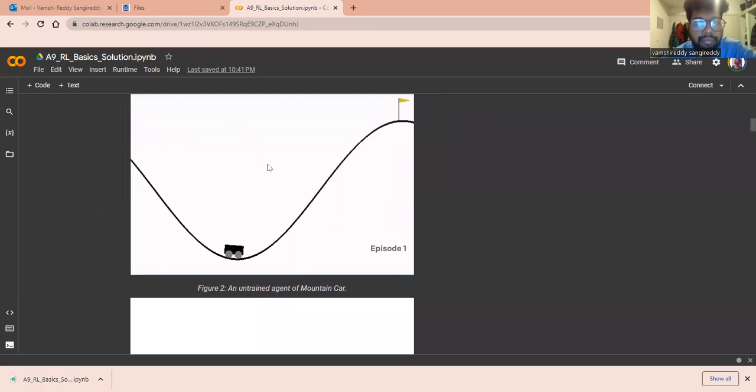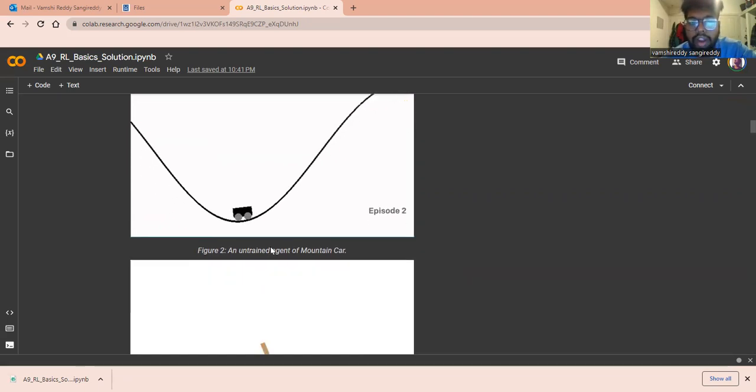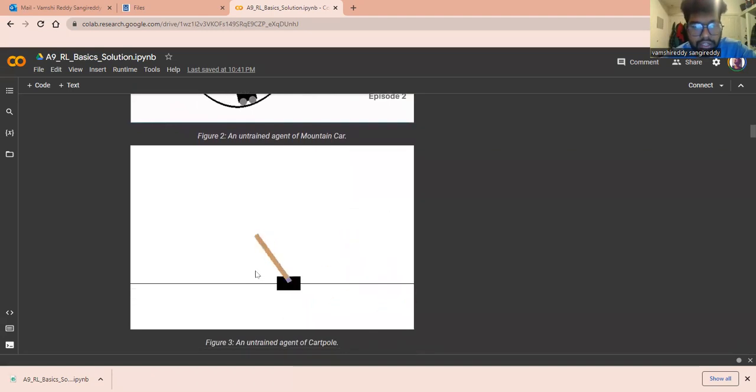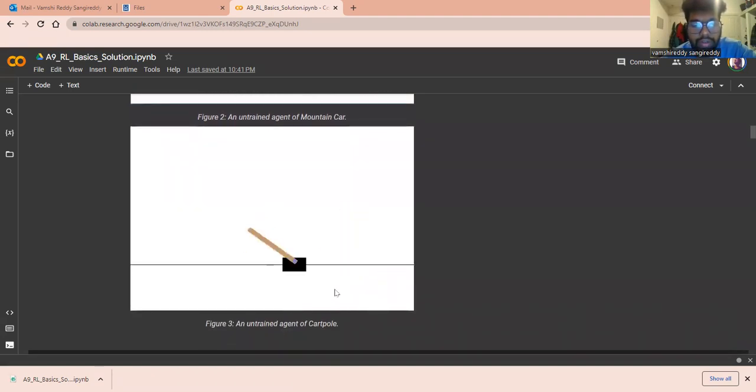One is mountain car. This is a car, and this is the mountain range, and the ultimate task of this environment is that the agent needs to get to the yellow pole. And next, this is the cart pole.